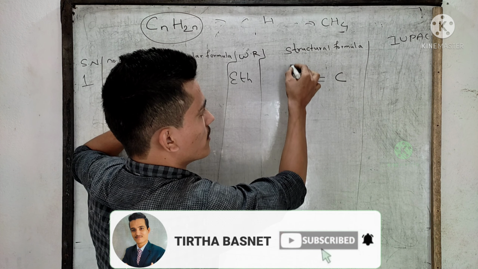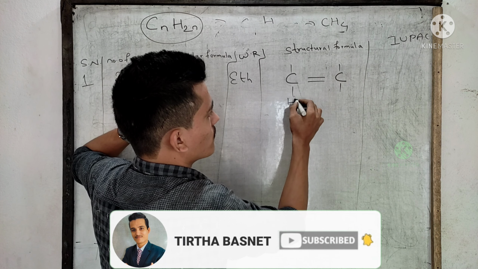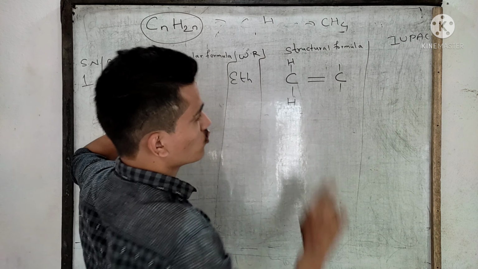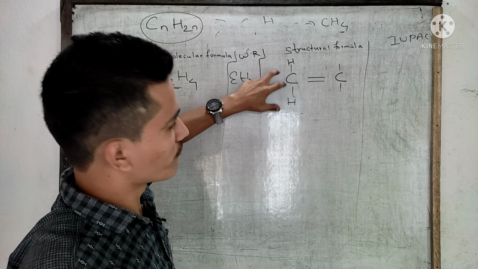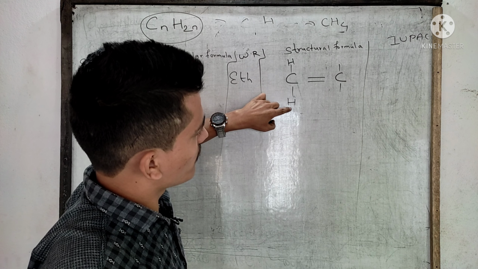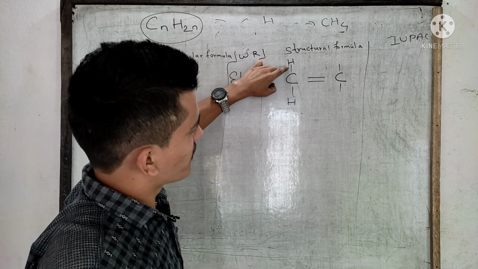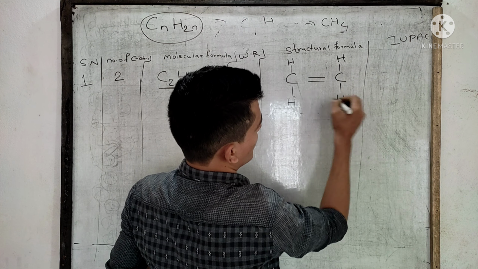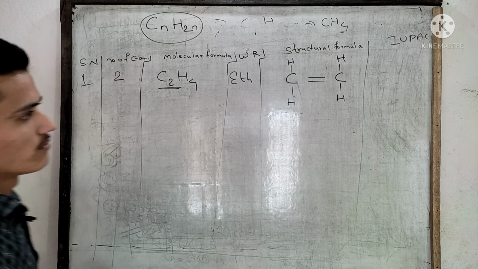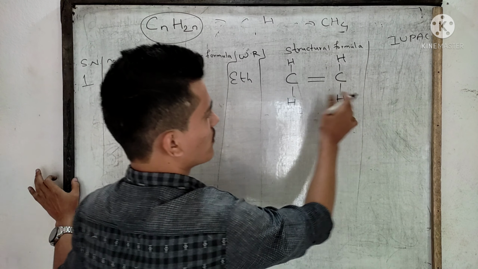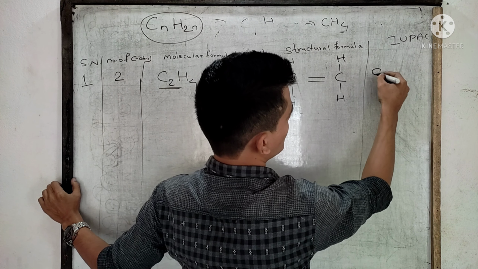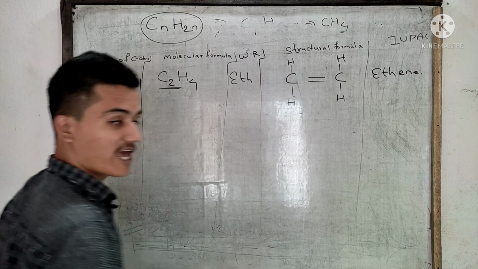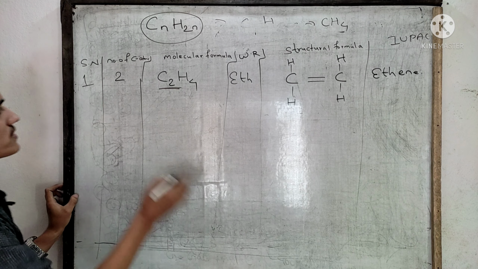This carbon atom has made 2 bonds, this also 2 bonds. It means they can each form 2 more bonds. This carbon atom has 2 bonds left to be formed, so it will form 1 bond with a hydrogen atom and another also with a hydrogen atom. This will also form 1 bond with a hydrogen atom and another hydrogen atom. Okay, clear? 2 carbon atoms means eth, double bonding means ene. I have already talked about the primary suffix.